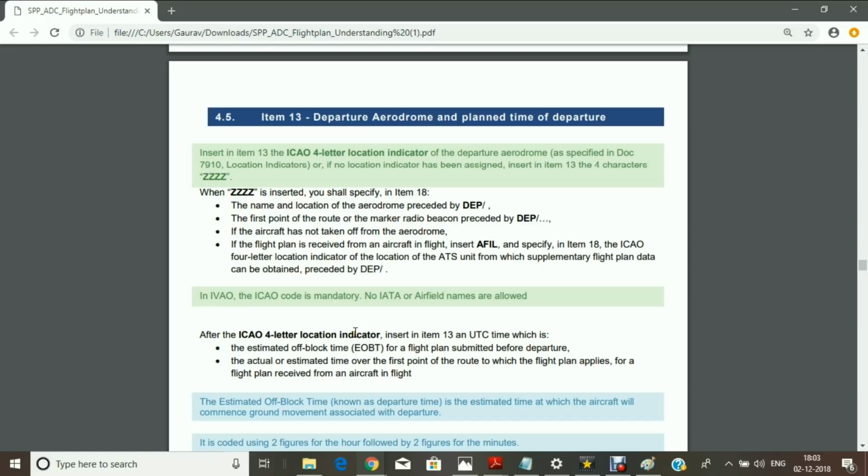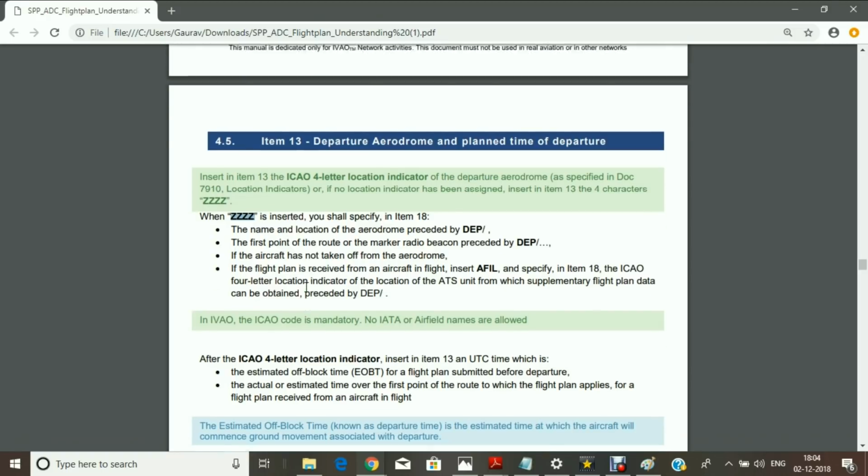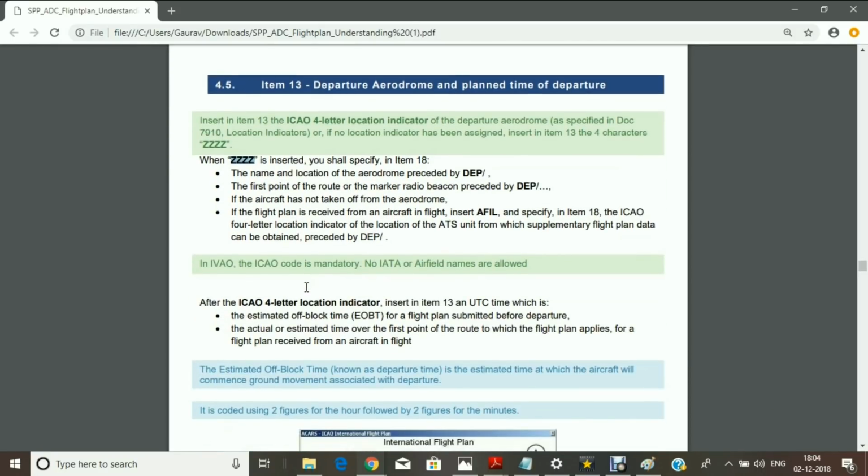If your aerodrome is not mentioned in the ICAO document, for that you will enter ZZZZ. That means there is no location indicator for this aerodrome, and information about this has to be entered in the 18th block, which is other information. The additional information you can put in the 18th block.